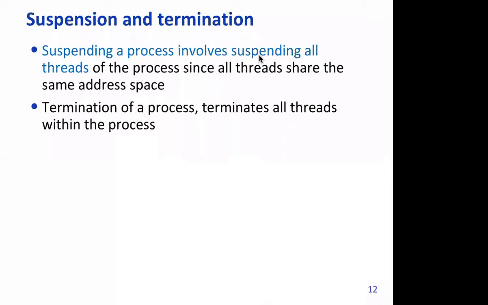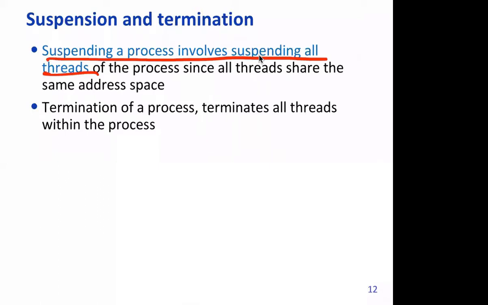So suspending a process involves suspending all threads. So the OS suspends one process. Note that suspension is different from termination. Suspension means that because of a timer interrupt or some other reason, the process or thread is stopped.